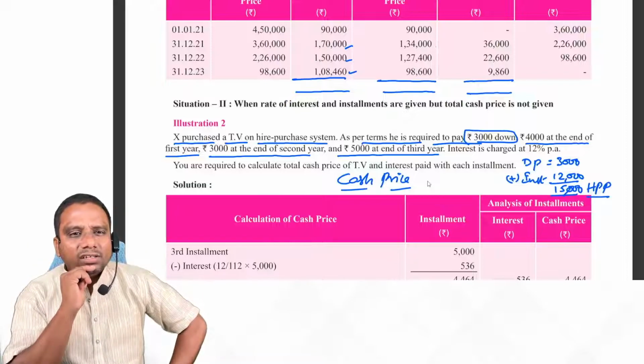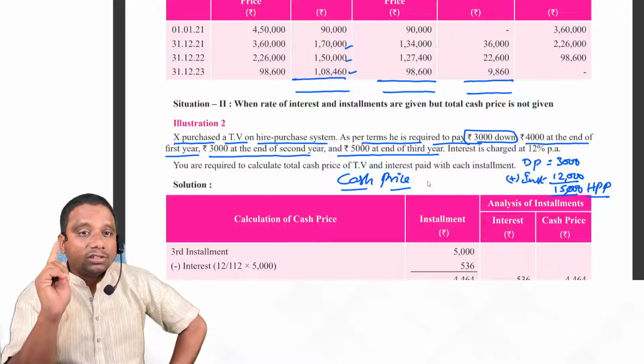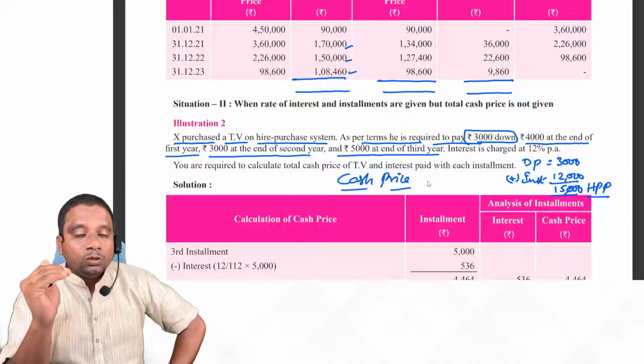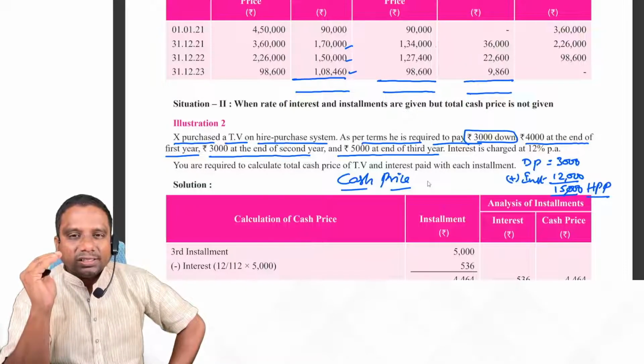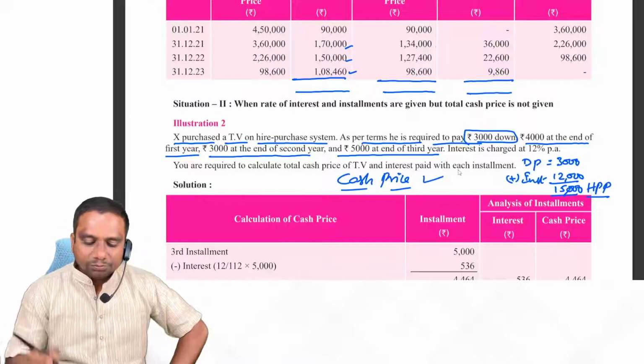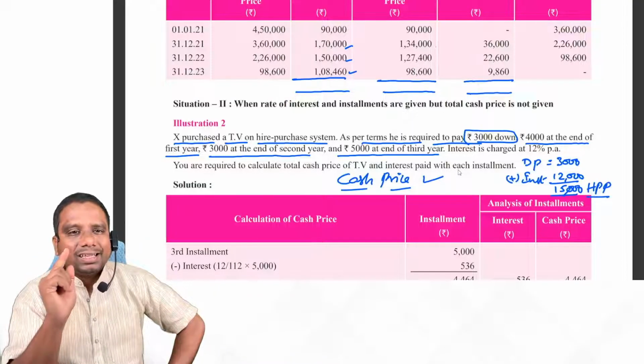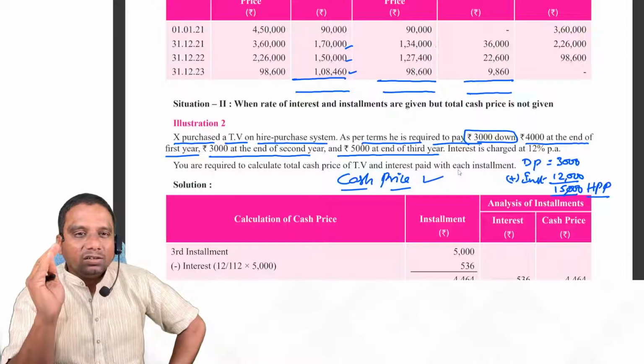Sir, why should we calculate cash price here? Because we have to record the first entry now. Asset account debit to hire vendor account. To record that entry, which amount do you need? Cash price. Now, how do we calculate cash price?